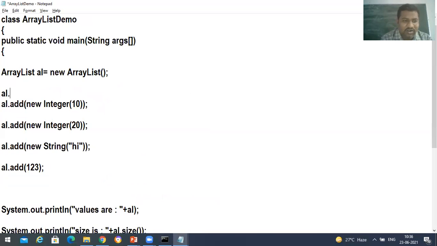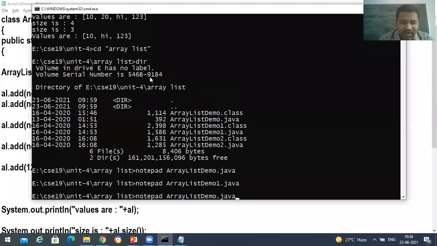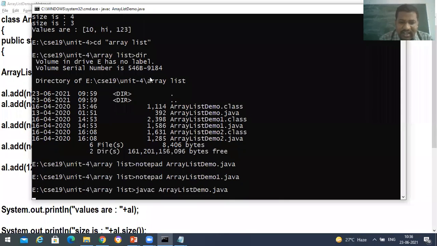I can add al dot add, and I can add a float value also, float of 10.369. I can add a float value also, no problem over there, and I can compile it. Different values can be added over there.